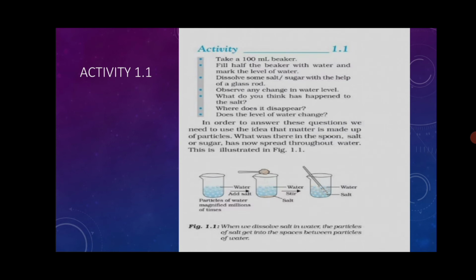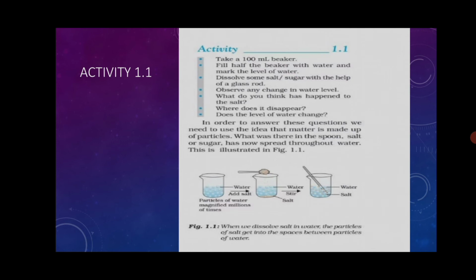There is no glass rod available in our house, so you take one spoon, and dissolve some sugar or salt and observe any change in the water level. Observe, guys, if there is any change in the level of water. You already marked that water level, and observe that.